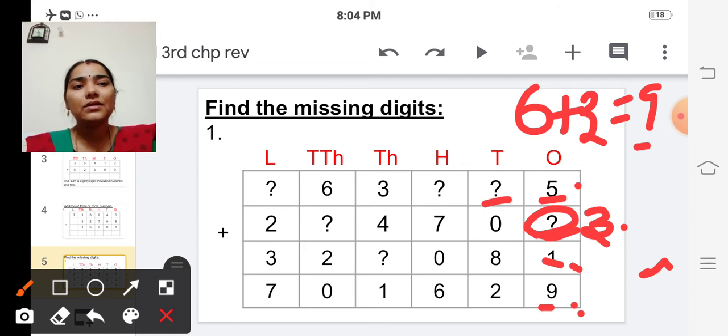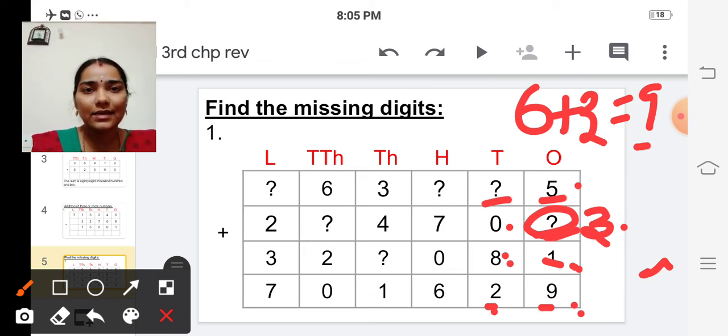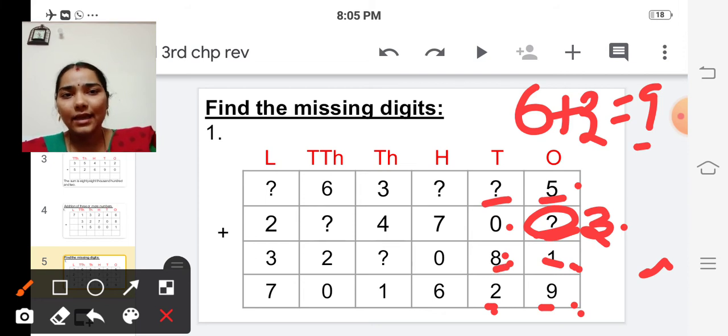So what are the remaining numbers? 0 and 8. So 8 is the only remaining number, isn't it? But see the answer, it is 2. 2 is less than 8. So we are going to find out the number which when added to this 8 gives the sum whose unit digit is 2. So the answer should be a 2-digit number, so the unit digit should be 2.